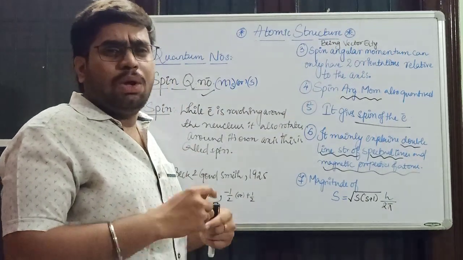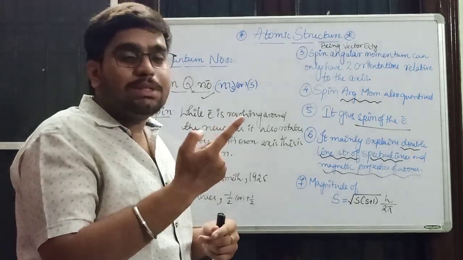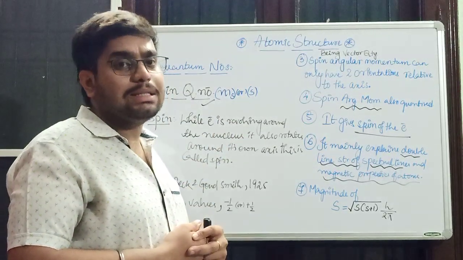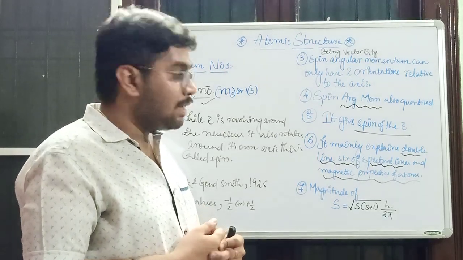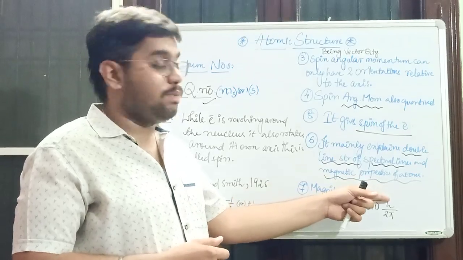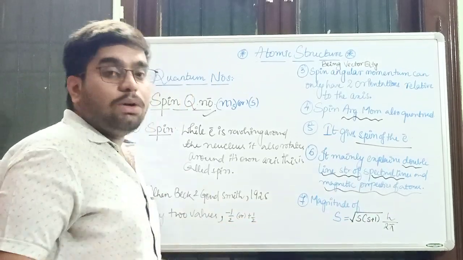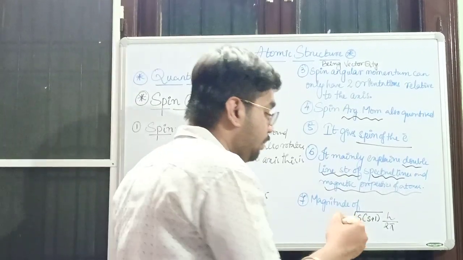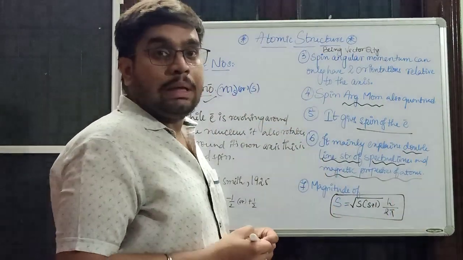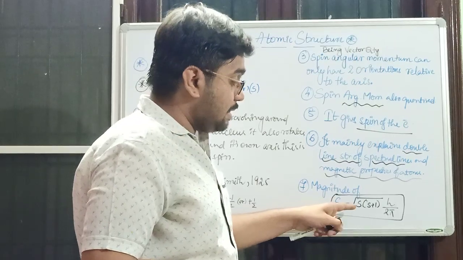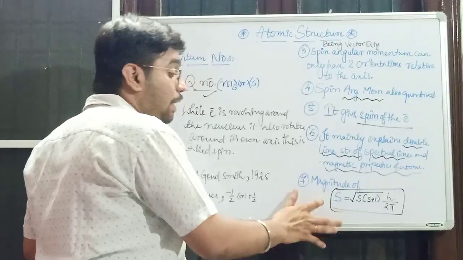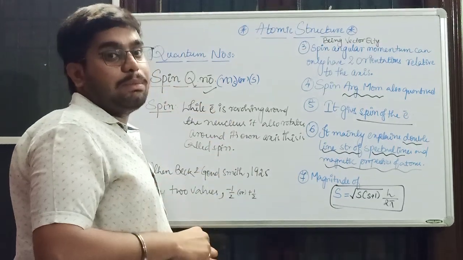What? Magnetic properties of atoms? Yes. Rotation in two opposite directions with good velocities, I think it creates charge, right? That's why spin can explain magnetic properties of an atom. And the magnitude of spin angular momentum can be given by this formula: S is nothing but root of s into s plus 1 times h by 2 pi. Again, we will discuss this in Bohr's atomic model.